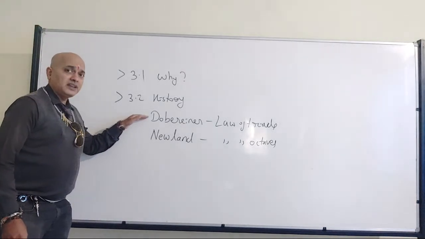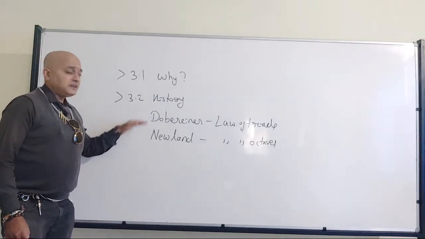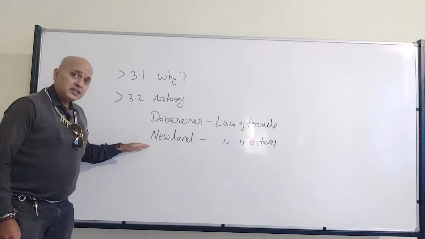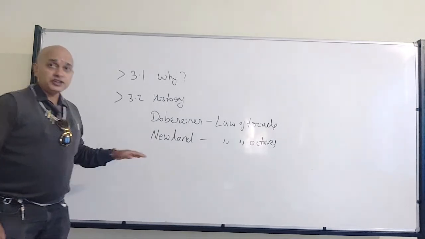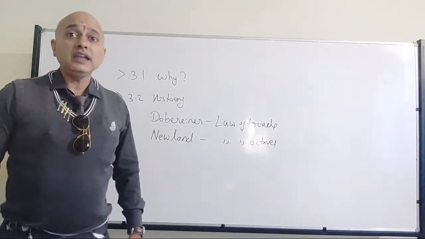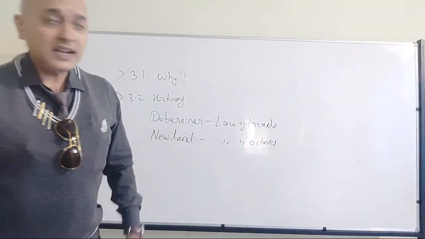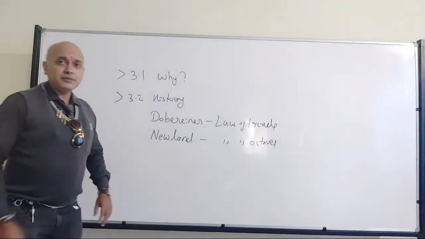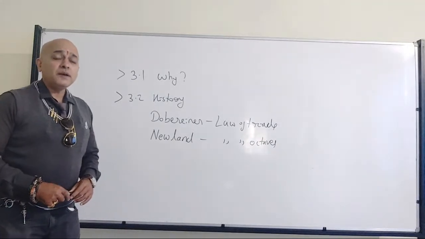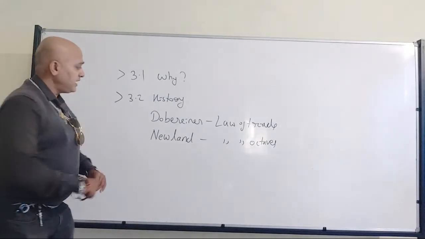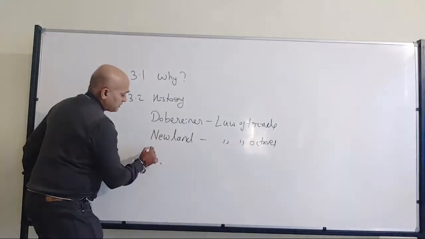Like Doberiner, he arranged based on atomic weight only, but he is now talking about the properties. So the first and eighth element will have similar properties. That's the law of octaves.